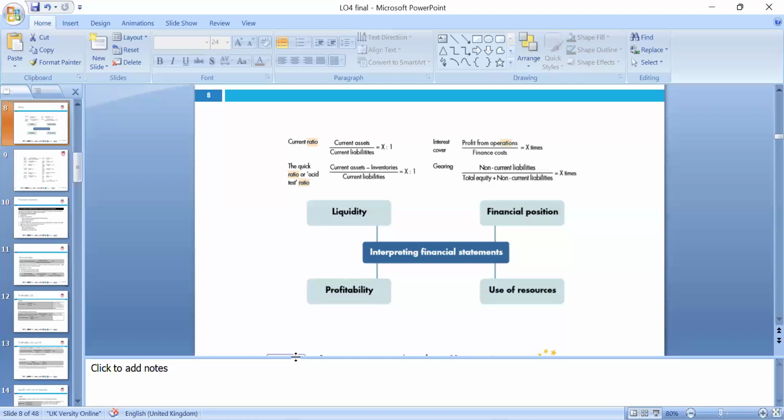Then we have financial position ratios, also known as gearing ratios, and interest cover ratio: profit from operations divided by finance cost. Gearing is like driving in a high gear, high risk. If the gearing ratio increases, it indicates that the risk of the company is increasing with the passage of time.